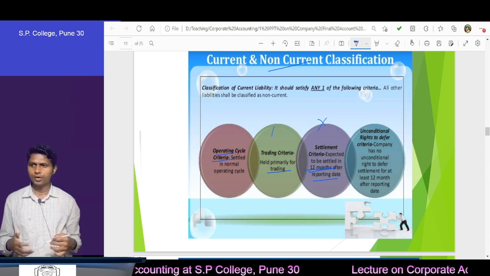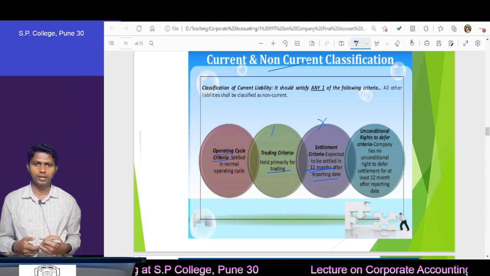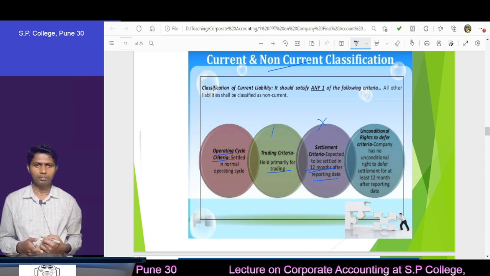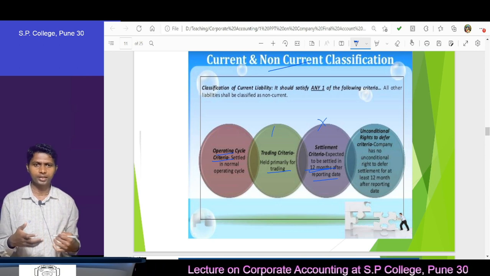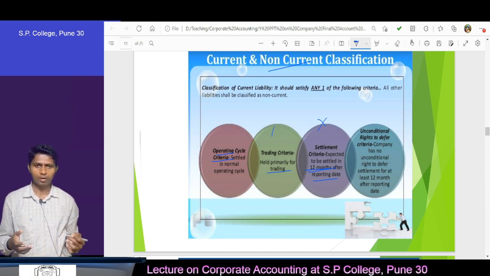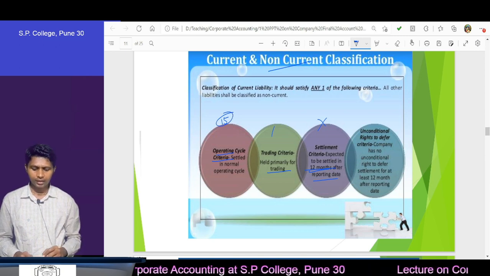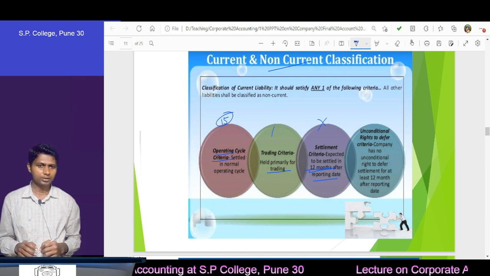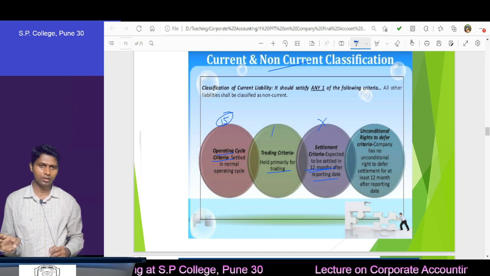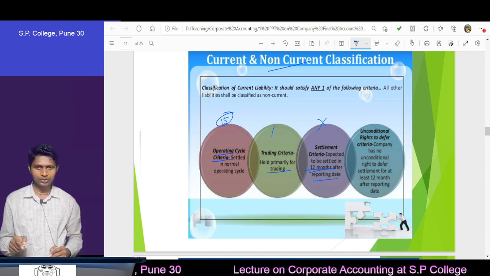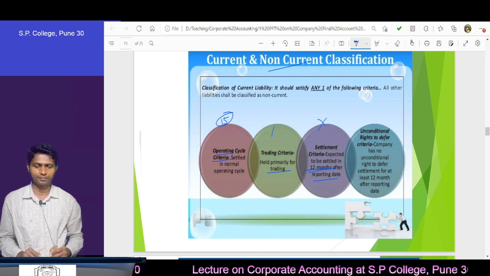If your money is receivable after more than 12 months, and that is the normal operating cycle of the company, let's say 15 months, and your debtor is not paying within 12 months, then you cannot say debtors are non-current assets. Still we say debtors are a current asset, because this is part of the operating cycle.